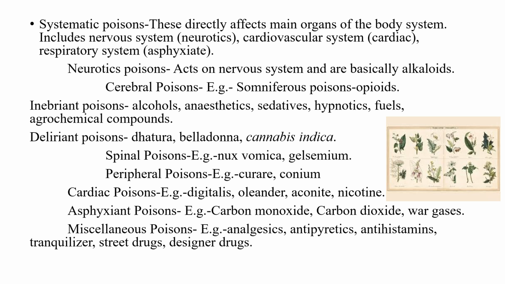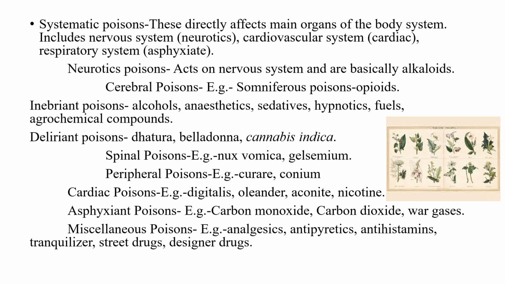All the cardiac poisons are somehow of plant origin. The asphyxiants, that is, those poisons which affect our respiratory system, our lungs, and other parts included in our respiratory system. These are basically gaseous in nature, like carbon monoxide and carbon dioxide. When this carbon dioxide or carbon monoxide is increased in our body, we find it problematic to take in oxygen and to breathe. So these are all called asphyxiant poisons, as they can cause asphyxia.